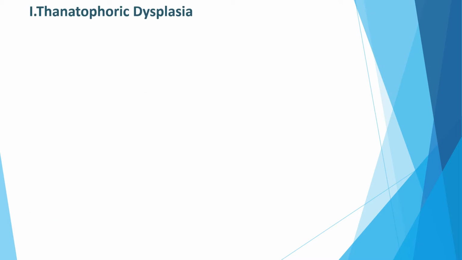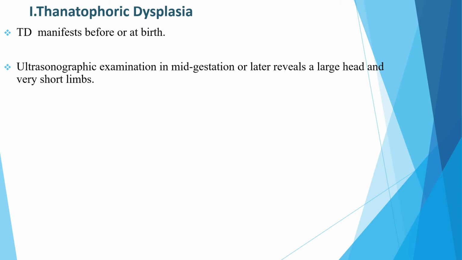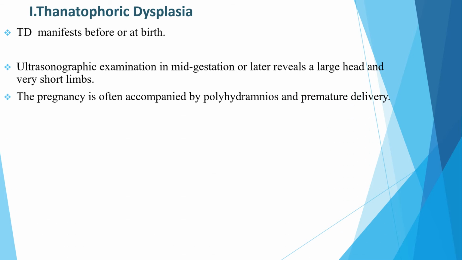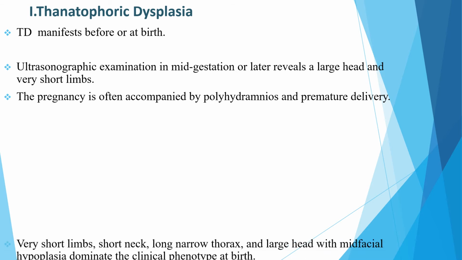To start with the first one, thanatophoric dysplasia manifests before or at birth, and ultrasonographic examination in mid-gestation or later reveals a large head and very short limbs. The pregnancy is often accompanied by polyhydramnios and a premature delivery.